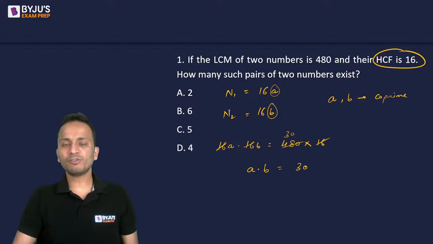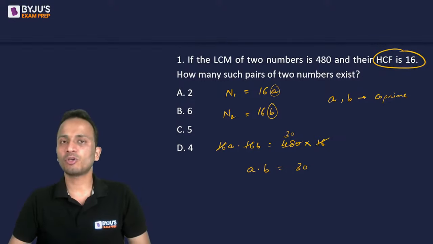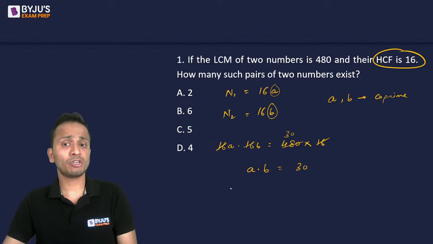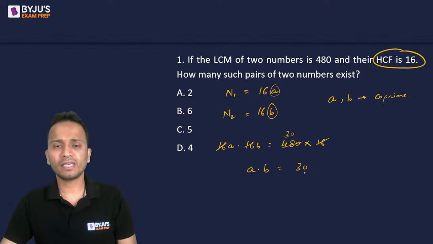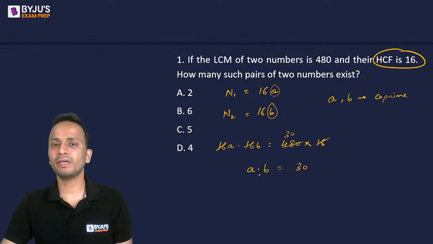Okay. Now what I have to do is I have to write 30 as the product of two numbers. दो numbers कौन से हैं? A and B. So I'll have to write 30 as the product of two numbers such that these two numbers are co-prime with respect to each other. अब जितने भी ways होंगे, they will give me the different values of A and B and hence different pairs for the two numbers. Okay.